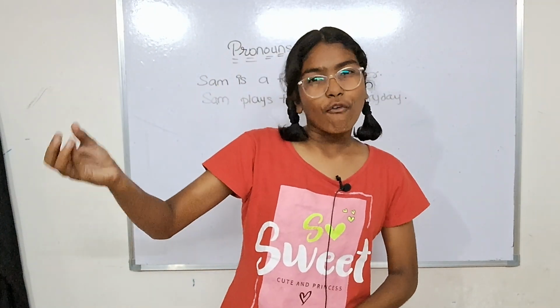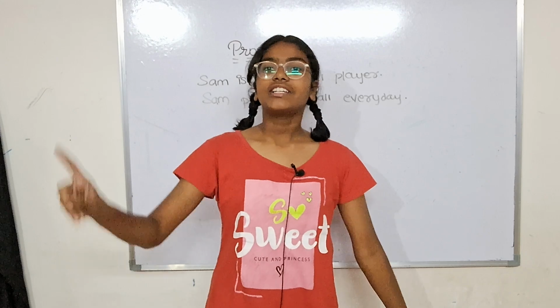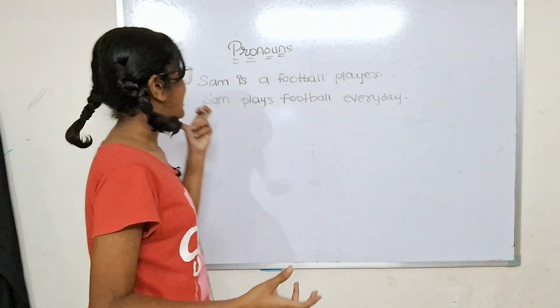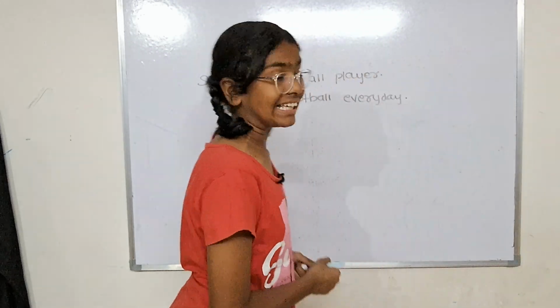So, to avoid the repetition, as it also sounds not too good, we use pronouns. Rather than repeating Sam in every part whenever we say a sentence related to him, we can just directly say he for Sam. Like Sam is a football player, and instead of Sam, I can just write here he.